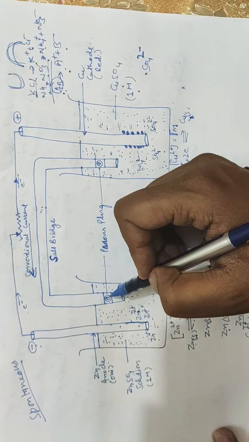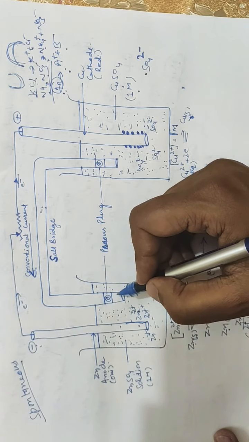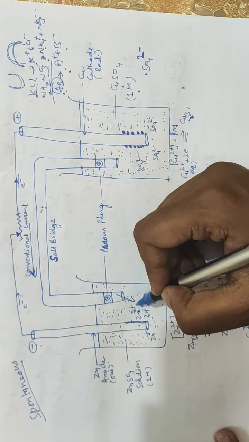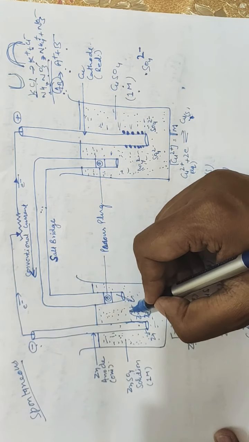The porous plug generally consists of cotton or wool, glass wool. When this anion comes into the solution, it neutralizes the zinc 2 positive ion. Basically it neutralizes the positive charge, so the reaction proceeds further.